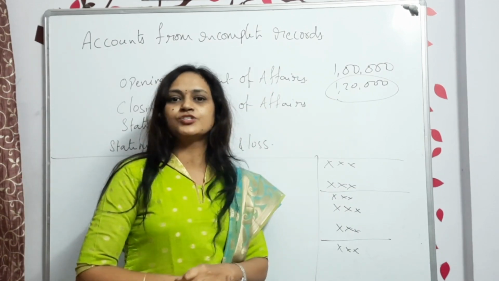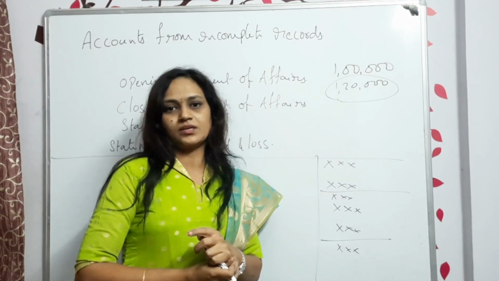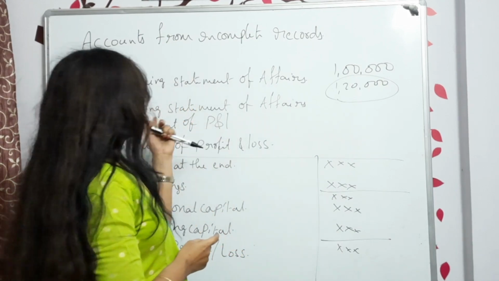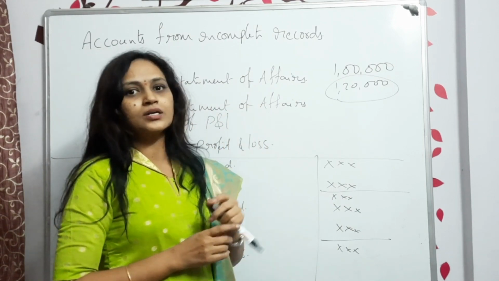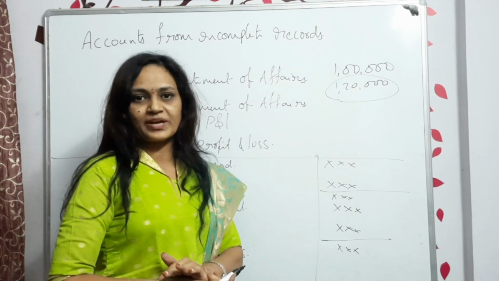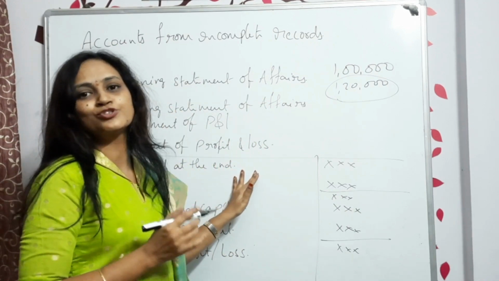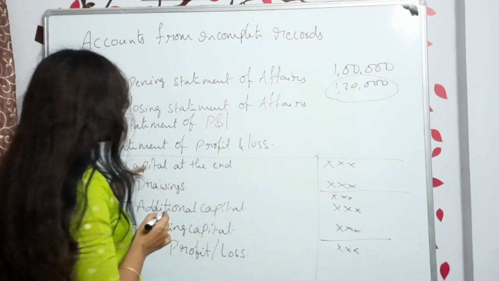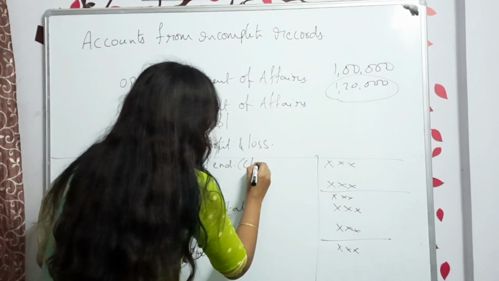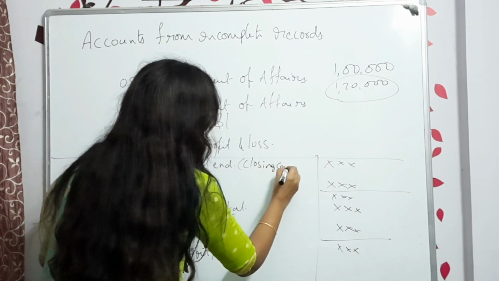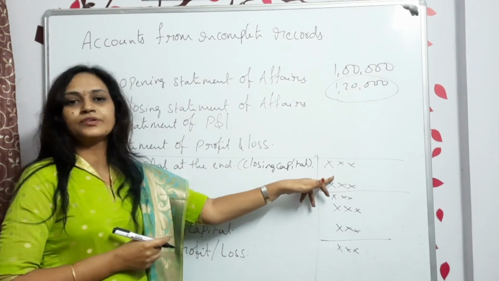The opening statement of affairs is just a balance sheet only, nothing else. We are preparing the balance sheet with the given data, and then finding the opening capital. The closing statement of affairs is also called a balance sheet only, so you don't require one more format for that. Here we have given a format only for the statement of profit or loss. First one, capital at the end. This is also called closing capital.